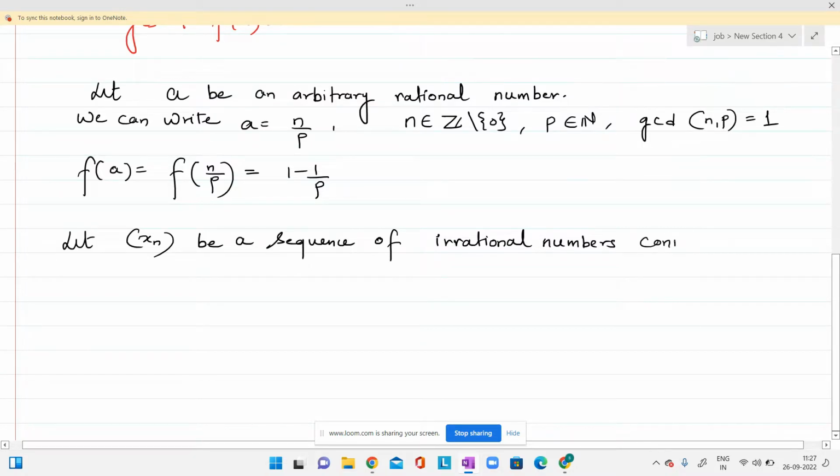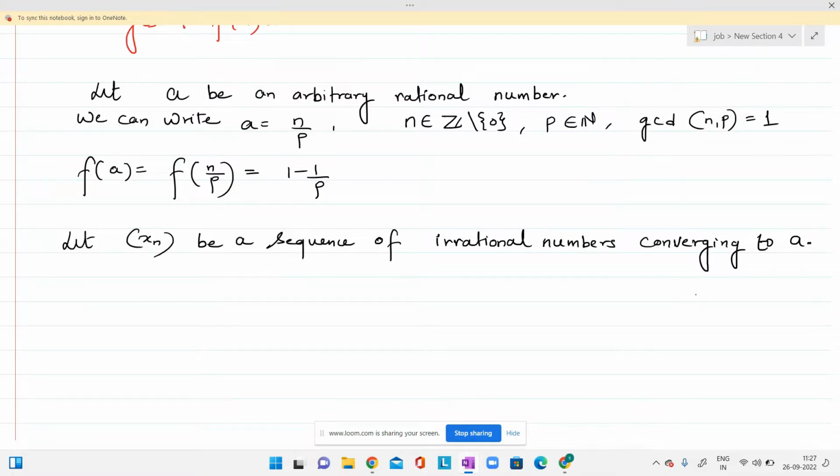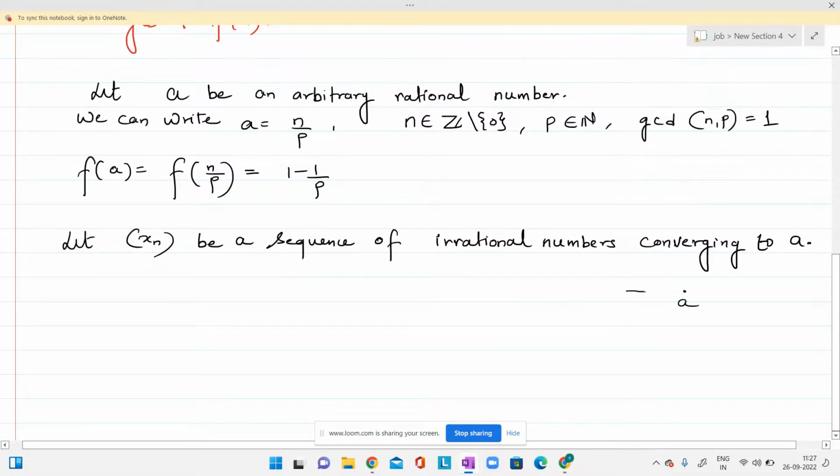converging to a. Because we know that between any two real numbers there exist infinitely many rational and irrational numbers, it is always possible to choose a sequence of irrational numbers which is converging to a.